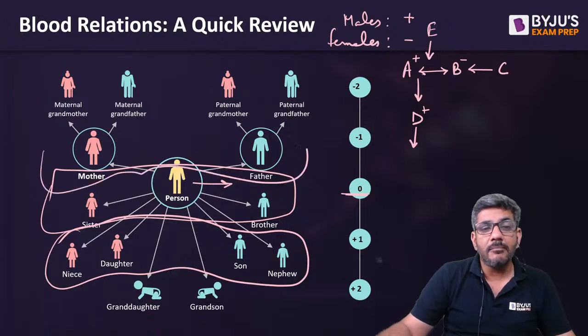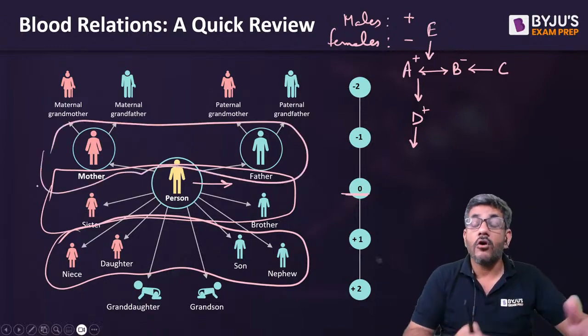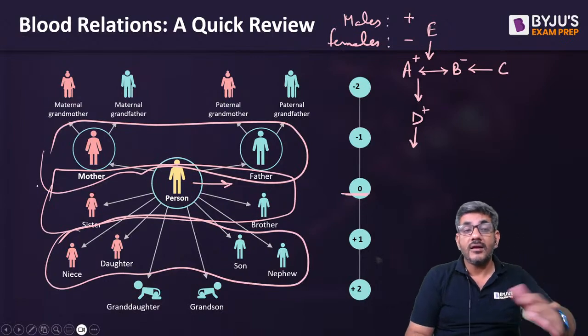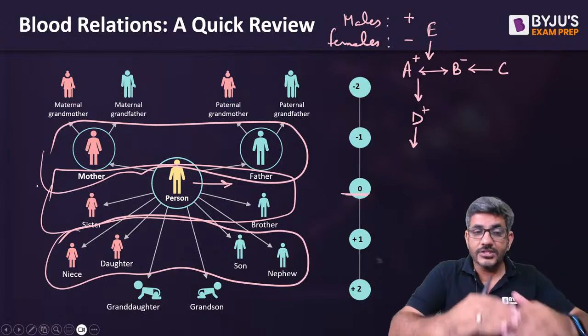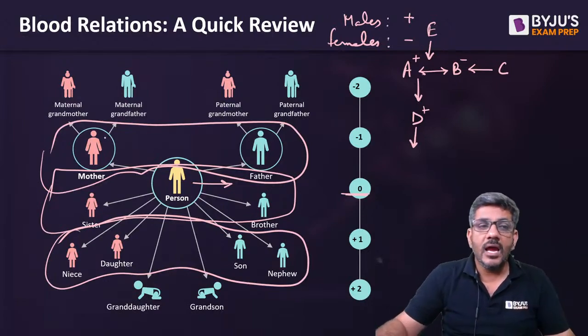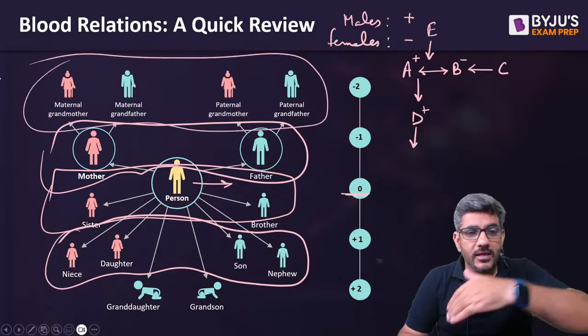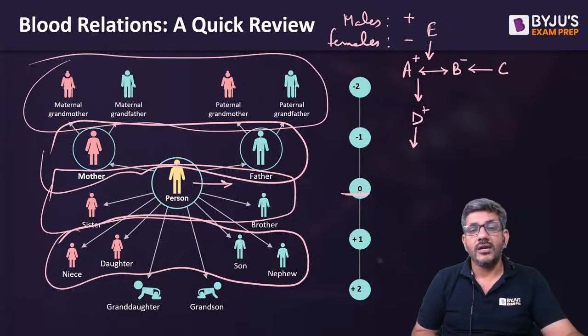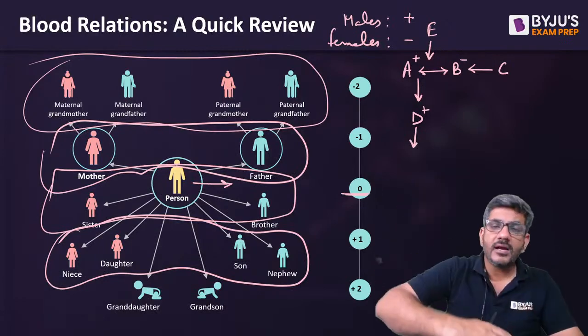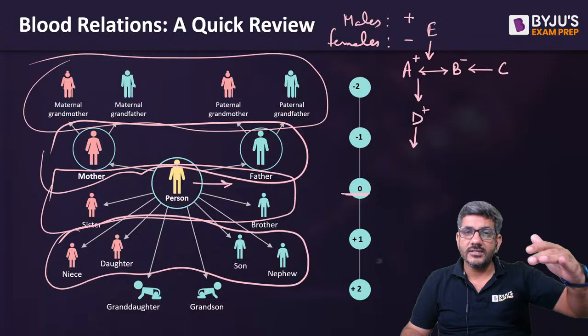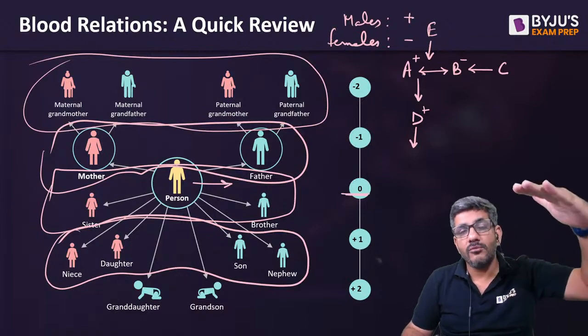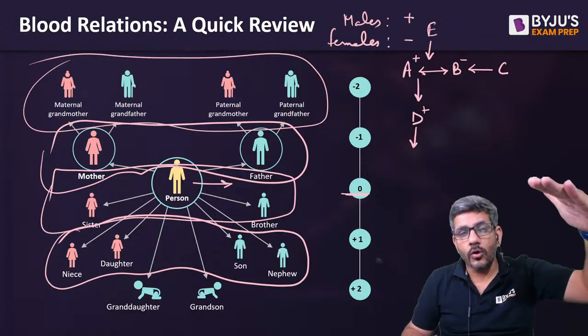Therefore, we write mother, father, mother-in-law, father-in-law, uncle, aunt, we all write them in the generation above the person. And similarly, the grandfather, grandmother, paternal or maternal, they all would come in the generation above that. So that's how we make a tree kind of thing, so that we can understand that the people in the uppermost generation are the oldest ones.